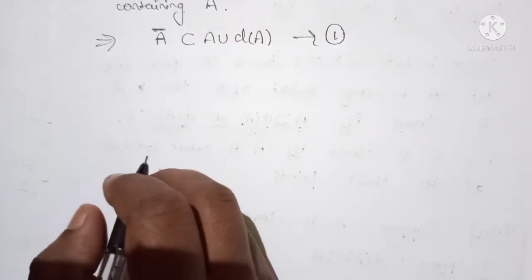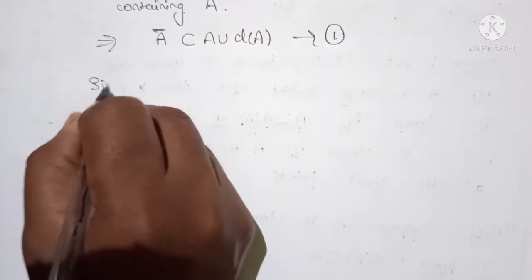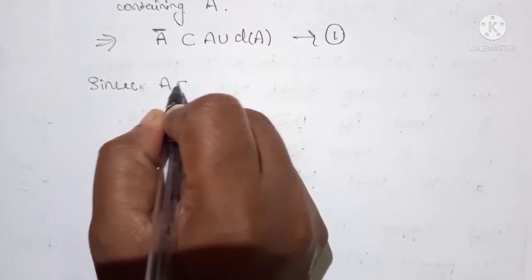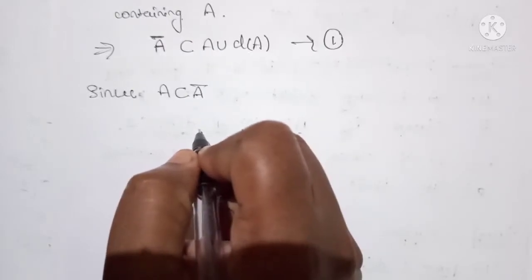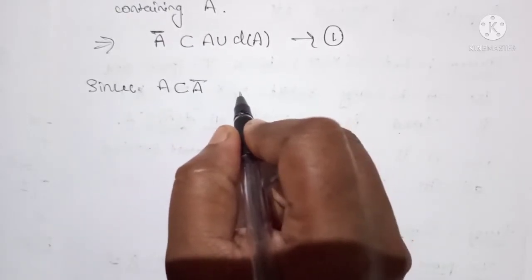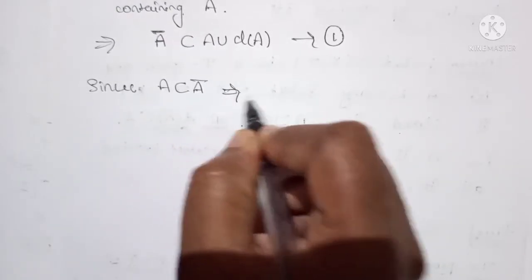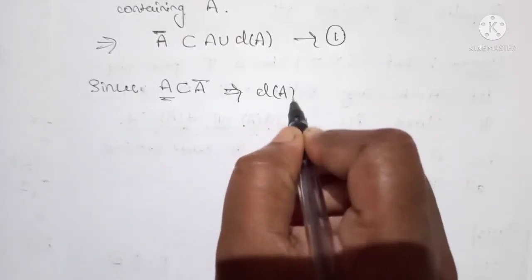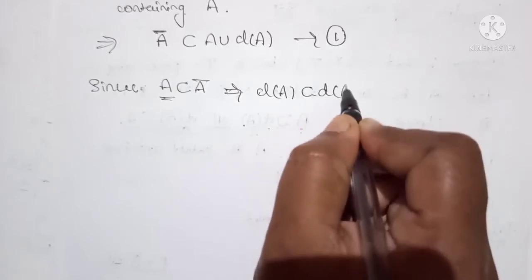Now, since A is a subset of A closure, it implies that derived set of A is a subset of derived set of A closure.